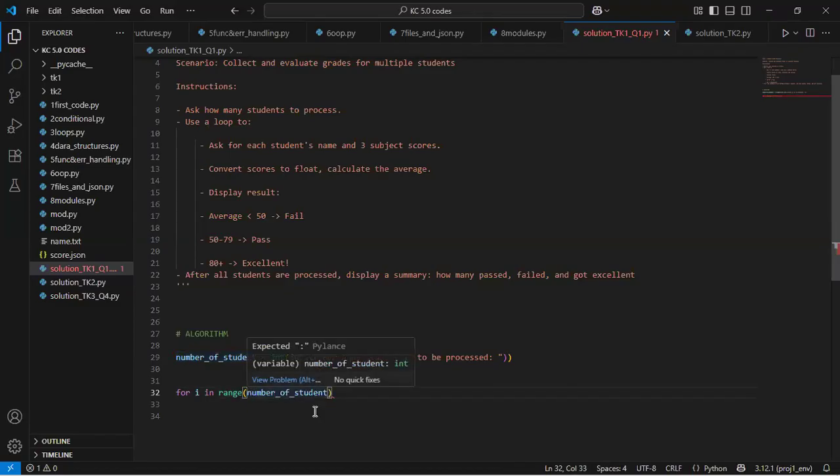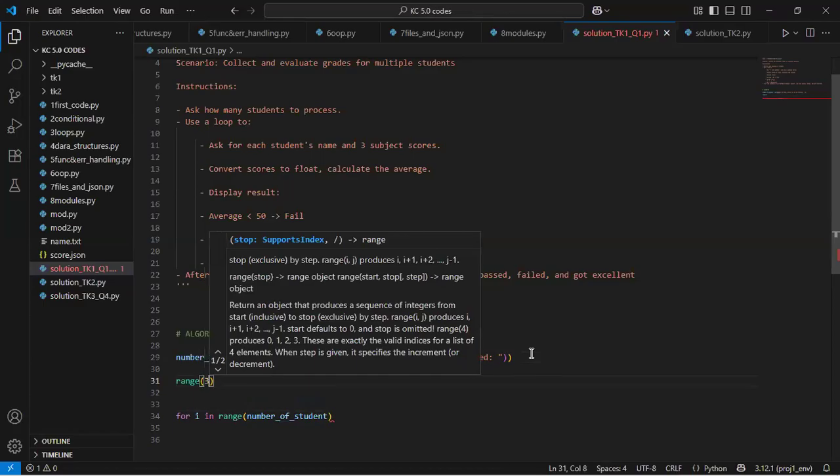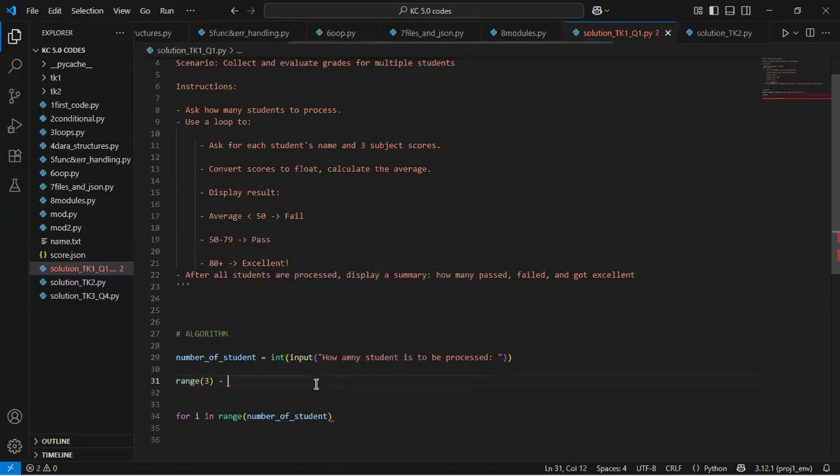So here I'm simply saying create a loop structure where I need to repeat things based on the number of items we have in this range structure. And how does the range structure work? Range is a built-in function in Python that takes in numbers and creates a kind of structure with elements that match the number we specify. So if I put in something like 3 here, I simply mean create a structure that contains 3 elements, right?